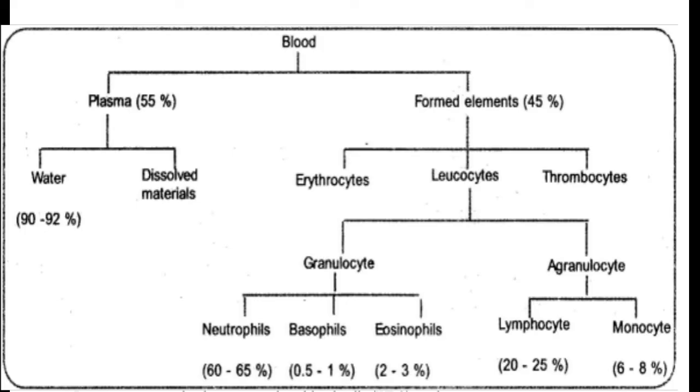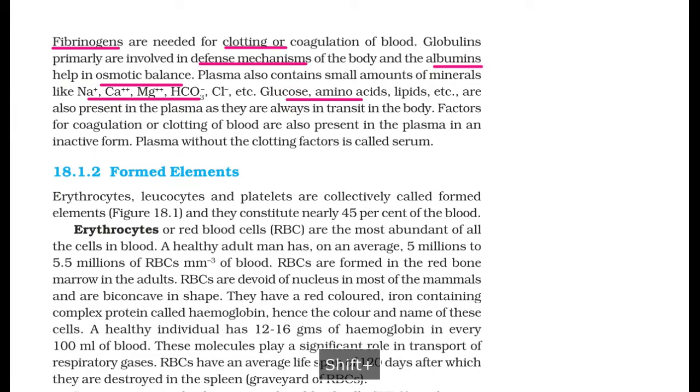Plasma also contains small amounts of minerals like sodium, calcium, magnesium ions, and glucose, amino acids, lipids, etc., are also present in the plasma, as they are always in transit in the body. Factors for coagulation or clotting of blood are also present in plasma in an inactive form, right? Very important again.